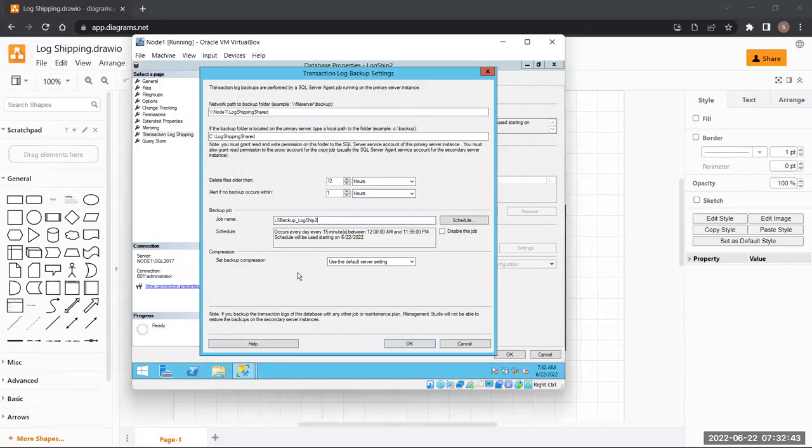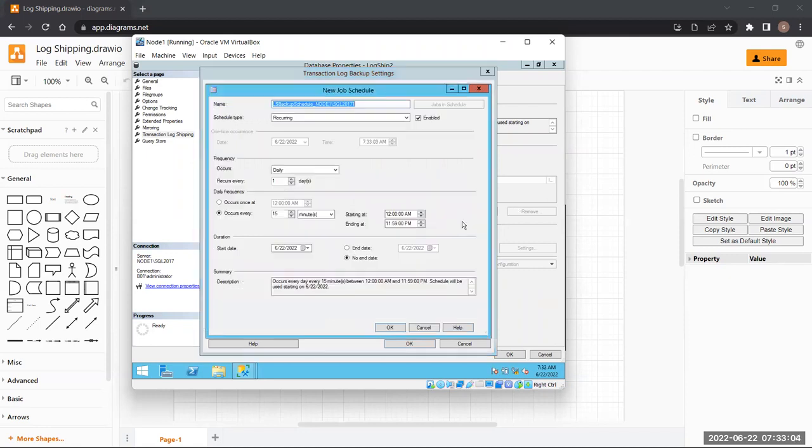So the backup job is going to get ready, whose name is LS, that means log shipping backup underscore log ship 2. This is the file name that we have. If you want, you can make changes to the name as well. I am not going to change anything. However, I am going to look at the schedule once. The schedule is perfect. It says the name is LS backup schedule underscore node 1. Why is this written over here? Okay, I'll leave it like that.